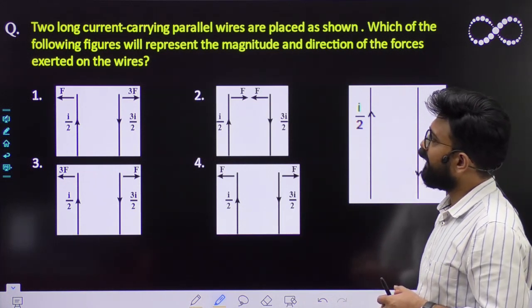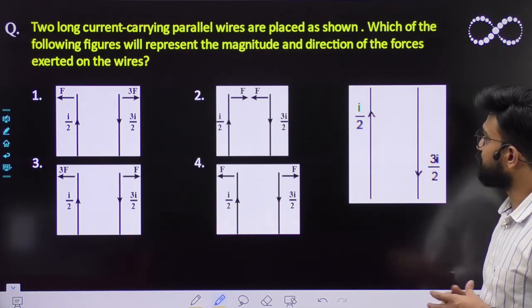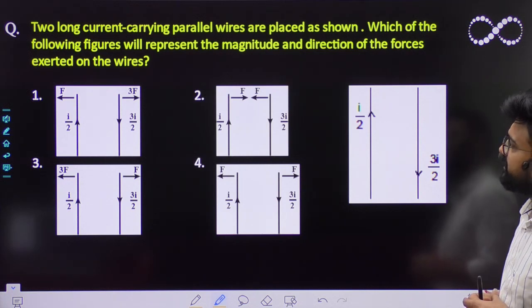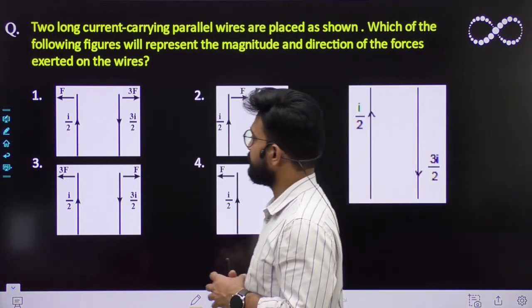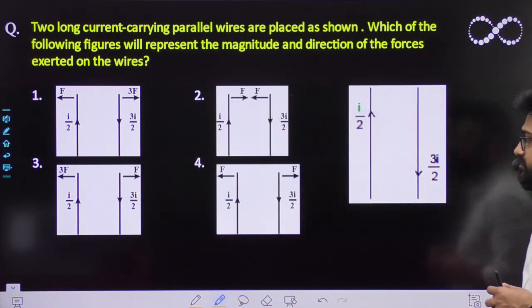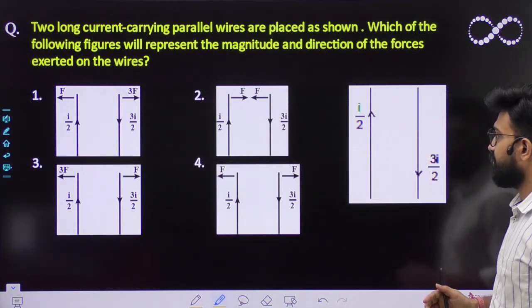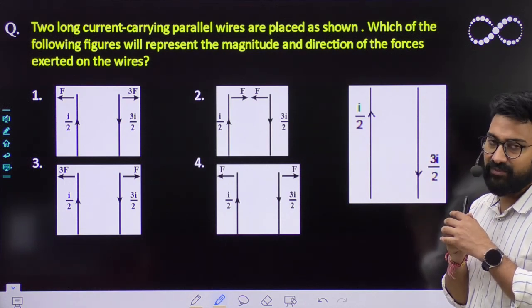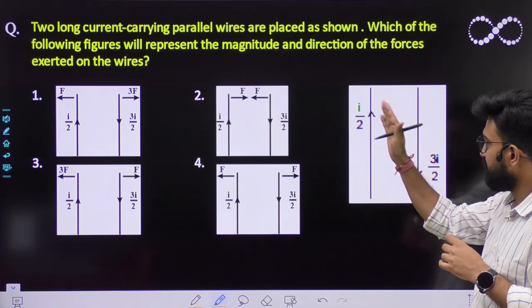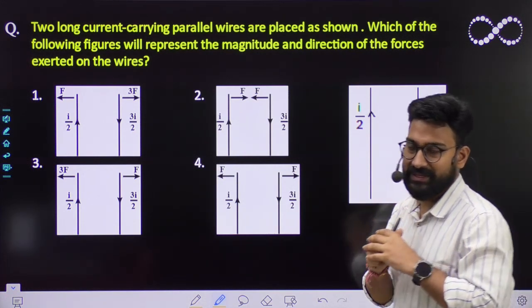Two long current carrying parallel wires are placed as shown. This is the question which is given to you. Two parallel wires are shown to you. Which of the following figures will represent the magnitude and the direction of the force exerted on the wire? So tell me what will happen. This is given to you, right? We already know that if two parallel current carrying wires are placed near each other, if the current is flowing in opposite directions, they may repel, or they may attract. So tell me.